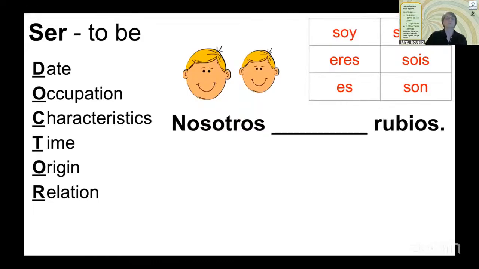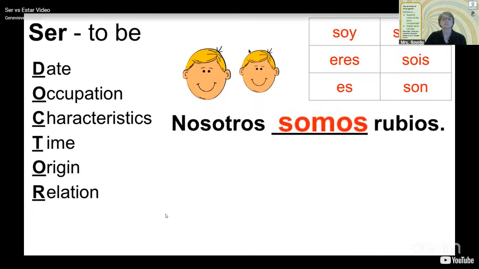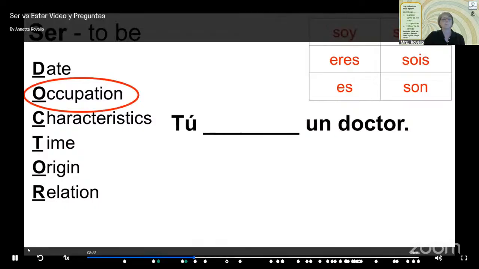Nosotros blank rubios. Okay, so rubios, we are blonde. Somos rubios. Oops, I didn't pause. This would be a characteristic. Yep. Tú blank un doctor. All right, so you are a doctor, right? You are a doctor. So what do I use? Soy, eres, es, somos, sois, or son. Which form goes with tú? Do y'all remember? Is it soy, eres, es, somos, or son?